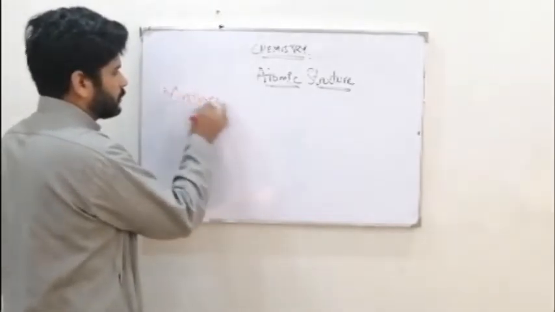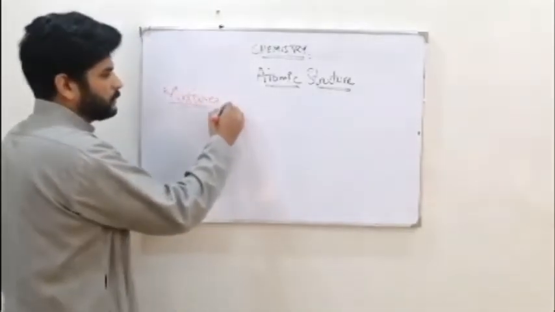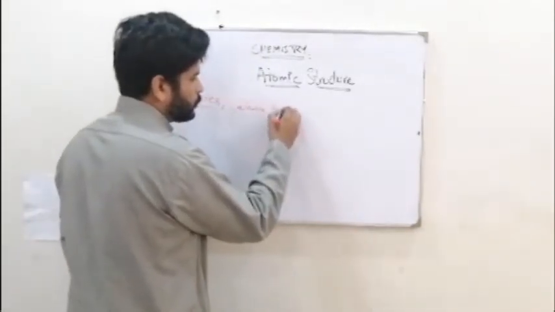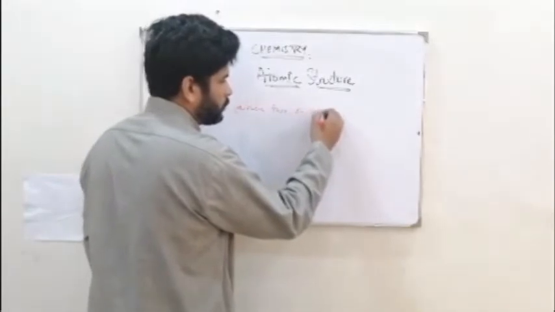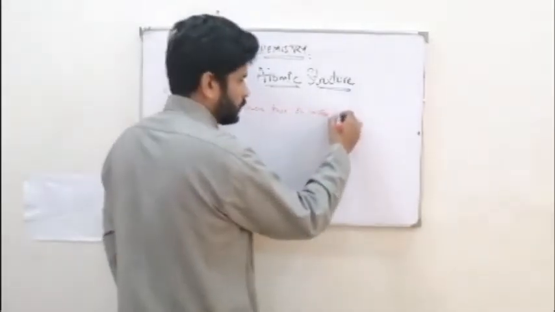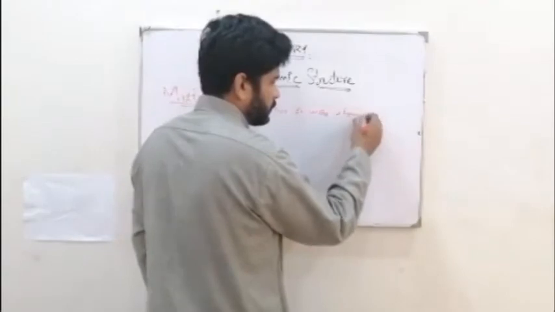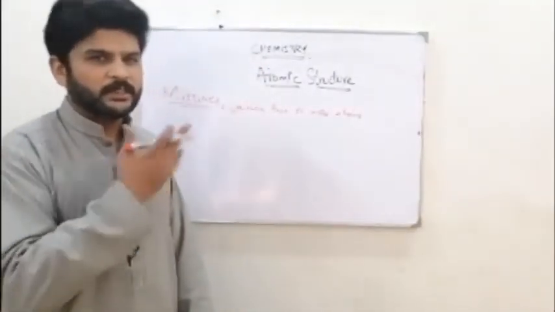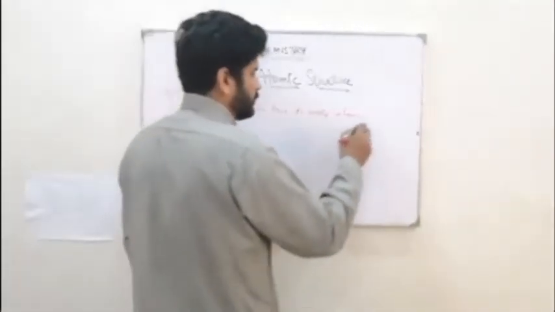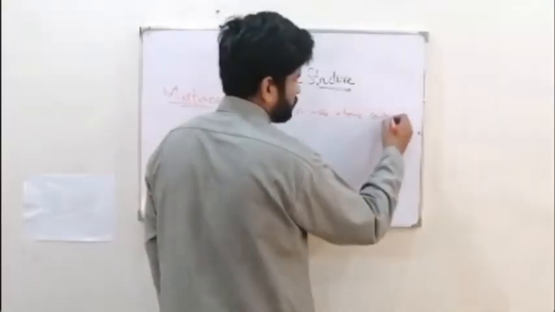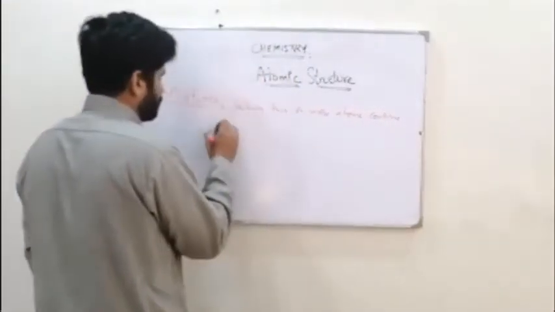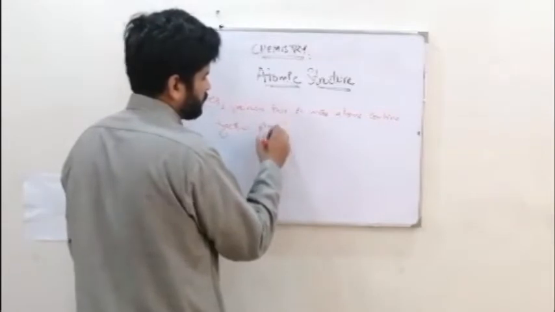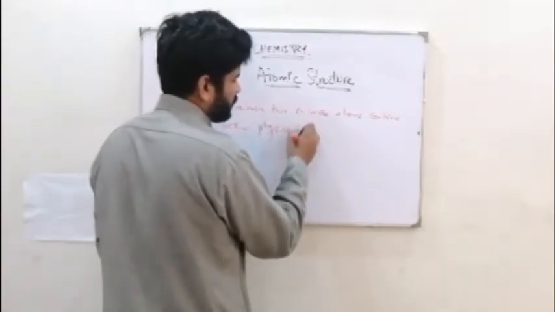A mixture is when two or more atoms, of either the same, similar, or different elements, this is not the condition for a mixture, combine together physically. Now this is not chemically, right?